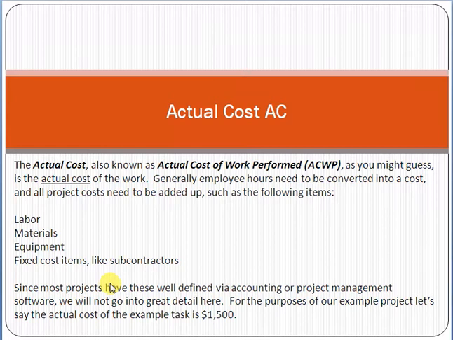The main umbrella is project management, under it is a topic related to earned value analysis, and under earned value analysis this is a subtopic: actual cost.